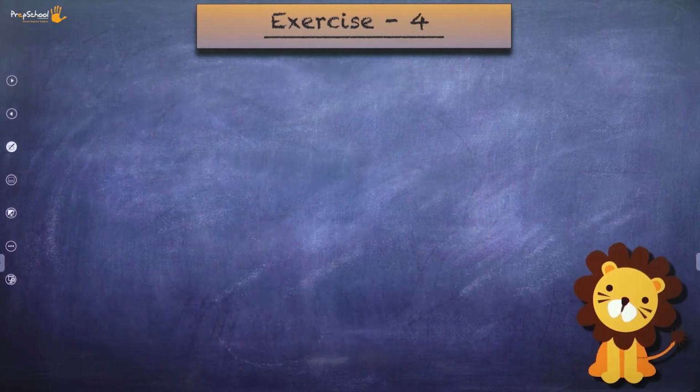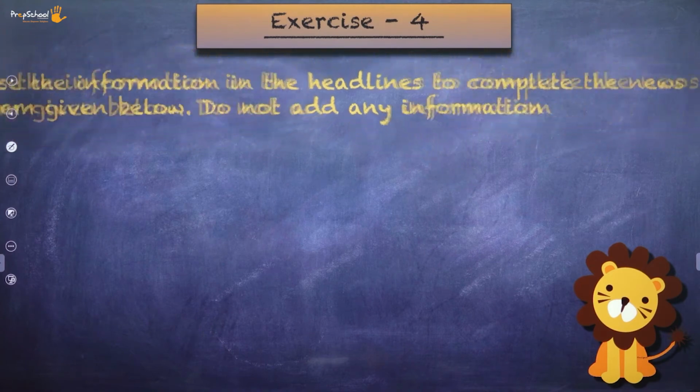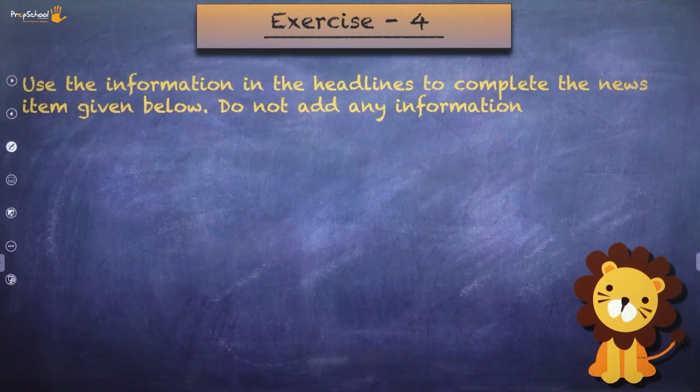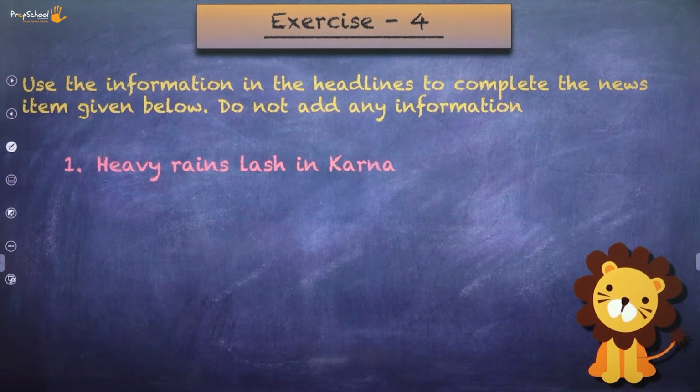Moving to exercise 4. What is the question? Now, this is a headline transformation. Use the information in the headlines to complete the news item given below. Do not add any information. Heavy rains lash Karnataka. There is a headline in the newspaper.